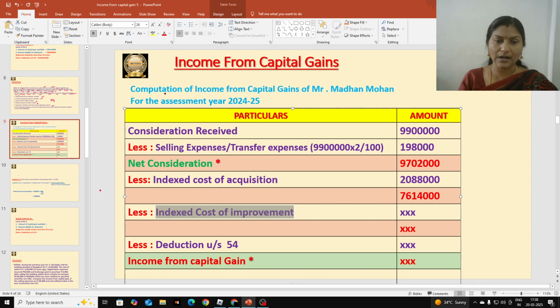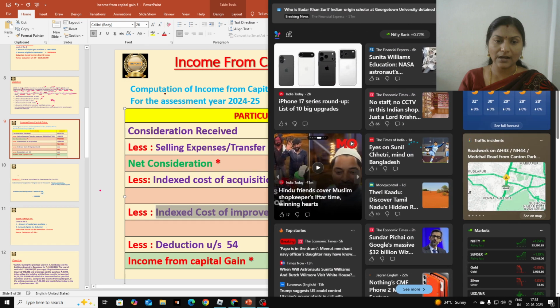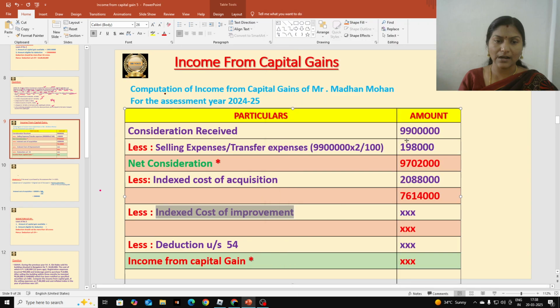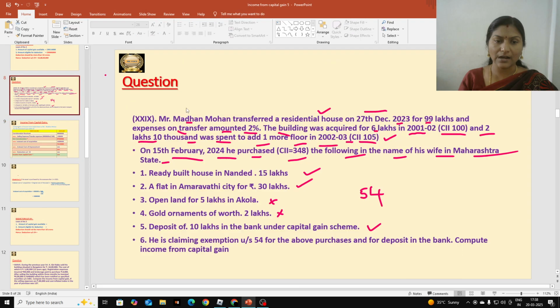Next, after that we have to deduct indexed cost of improvement. If any additions are made to the asset, then we have to deduct indexed cost of improvement. Here, did they make any additions? Yes. They constructed one floor in 2002 and 3 for 2 lakhs 10,000 rupees.